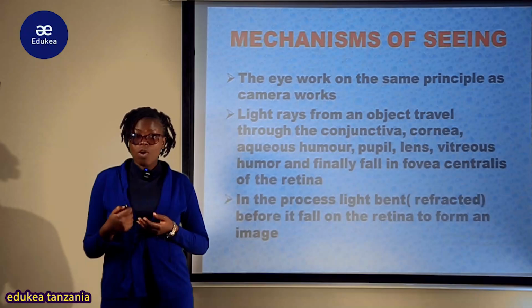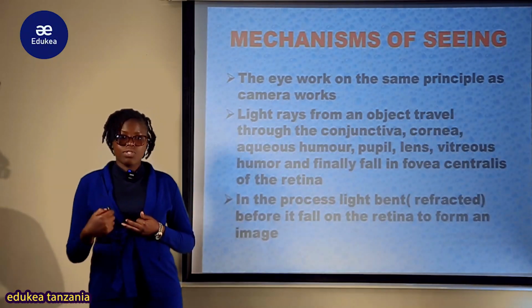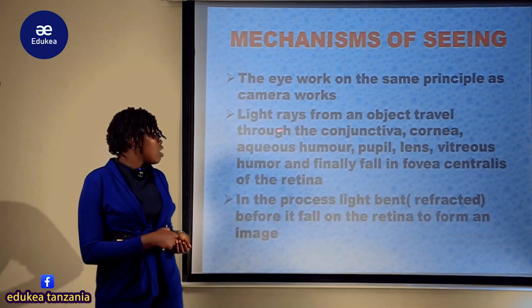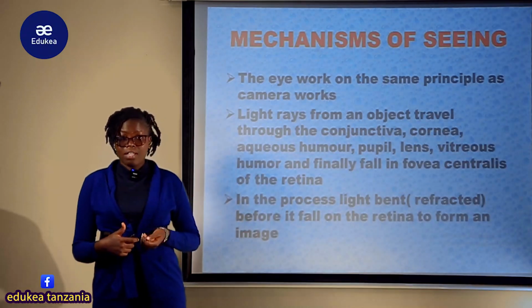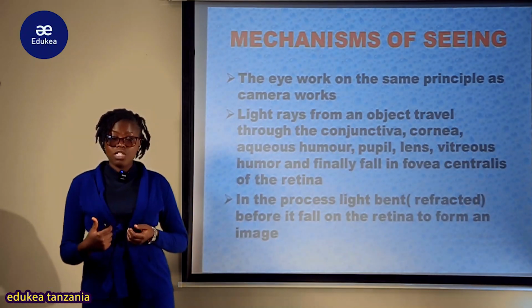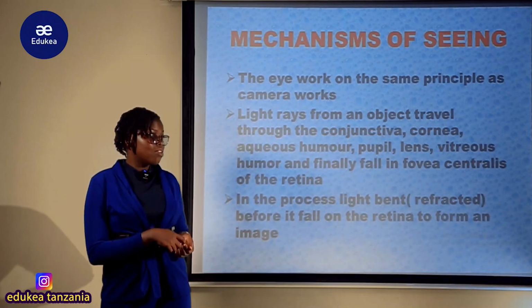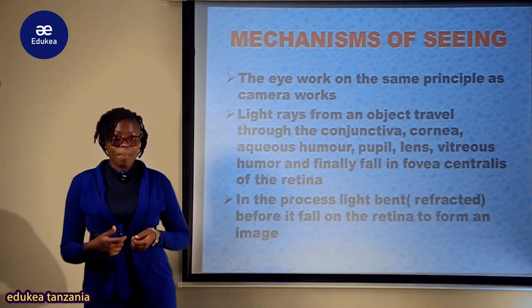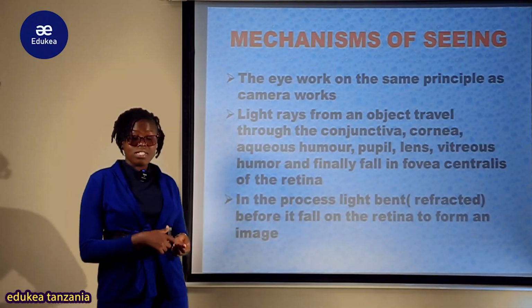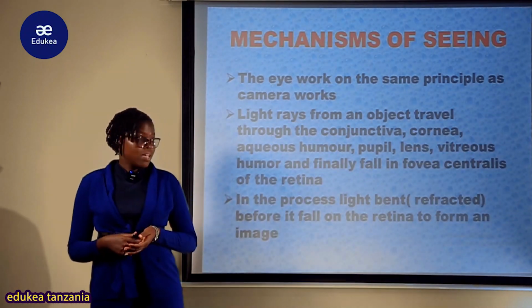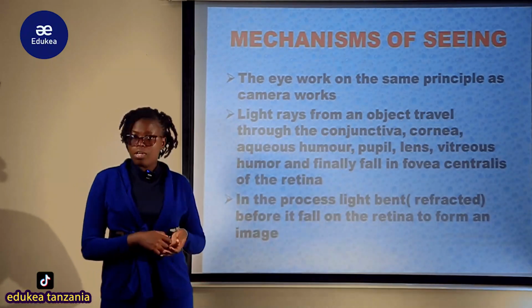Hivyo mtu kuona kwanza light rays zinaanza kupita katika conjunctiva ambayo may be formed by the folding of the eyelids. So inapita katika this tough membrane ambayo ni conjunctiva ambayo inaoffer protection to the cornea, na ikishatoka kwenye conjunctiva inapita katika cornea ambayo ni transparent. Toka pale inapita katika this aqueous humors ambayo inasaidia katika reflection of the light. Na hivyo baada hapo inapita katika pupil.